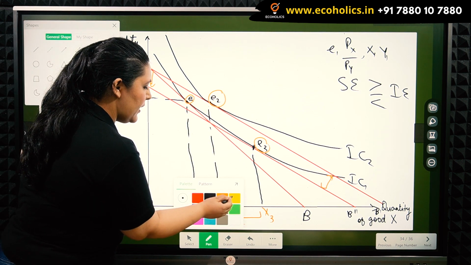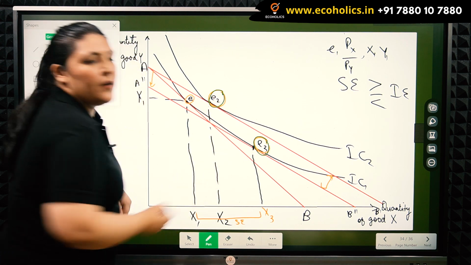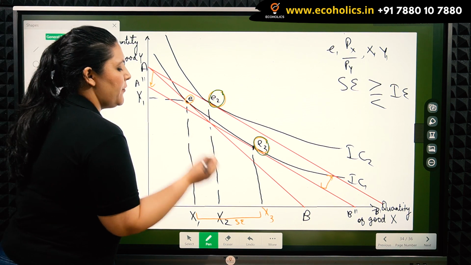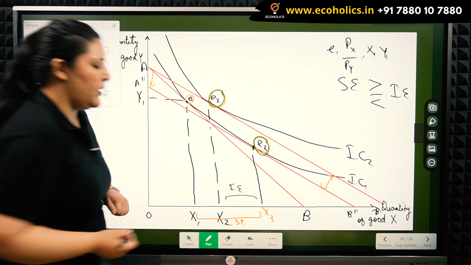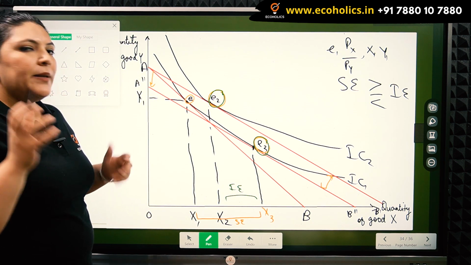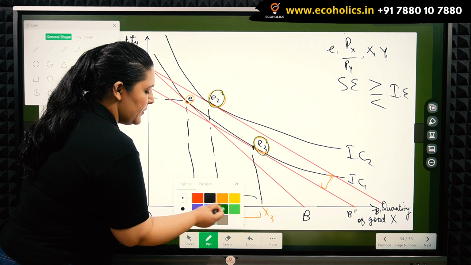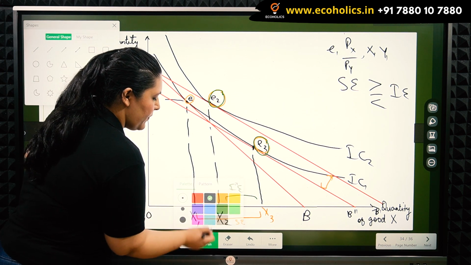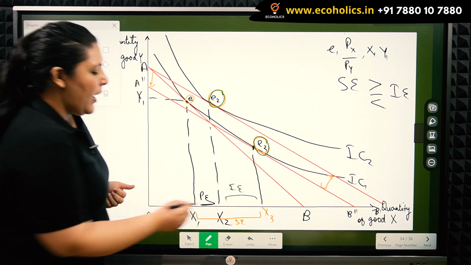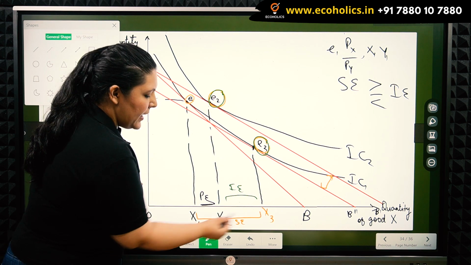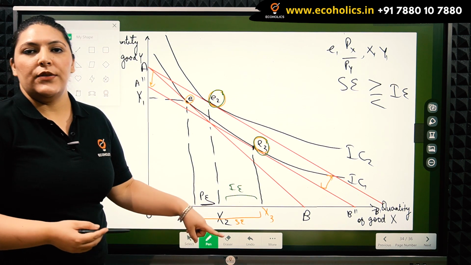Let us mark with some different color. E2 and E3, which is telling us about the income effect. So the income effect is going to be this portion. And the combination of income and substitution effect gives us the price effect. So here we have the price effect, which is X1, X2, and we have the substitution effect X1, X3, and the income effect depicted between X2, X3.